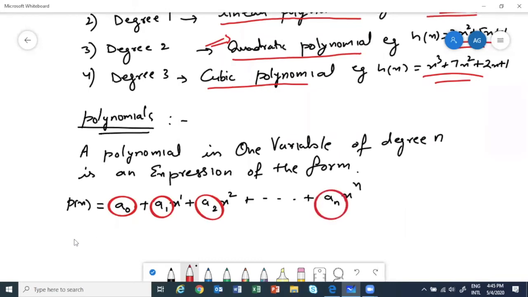You don't have to circle these, this is just to explain. Where a0, a1, a2 is just a notation for some numbers. These are constants. And an cannot be 0. Last one cannot be 0.